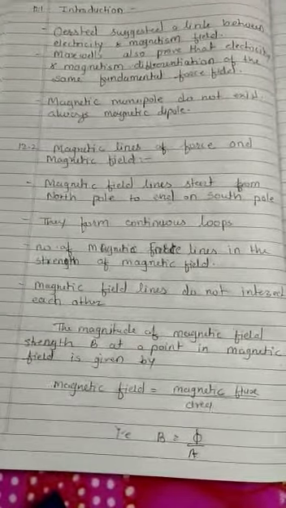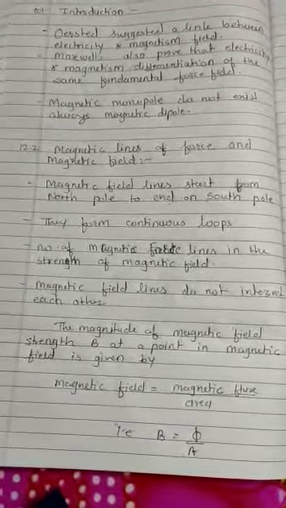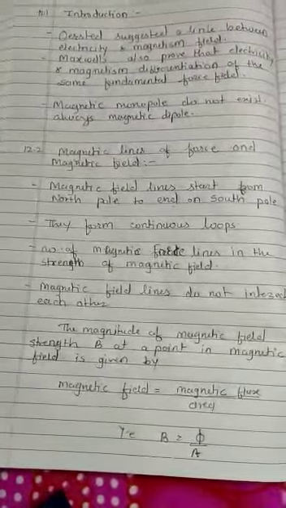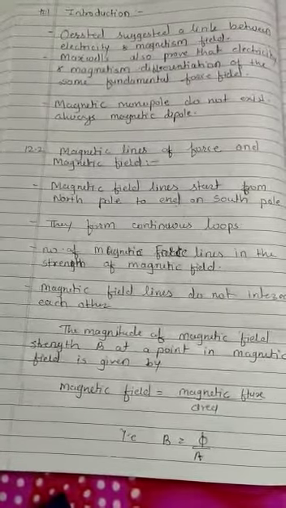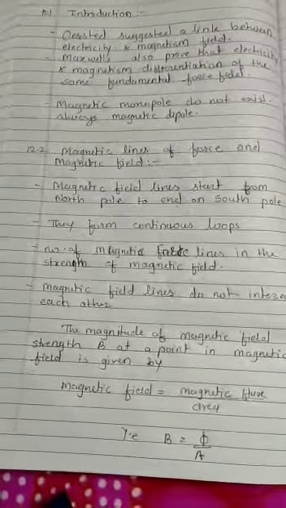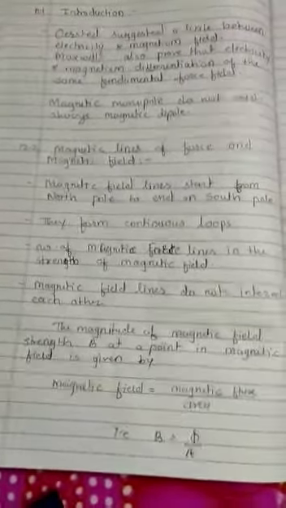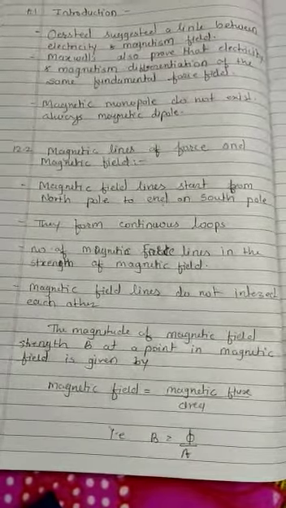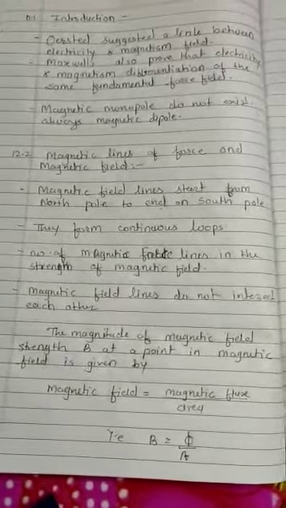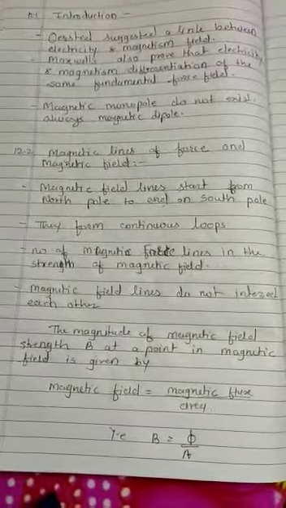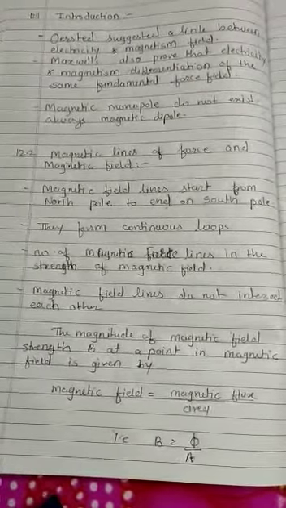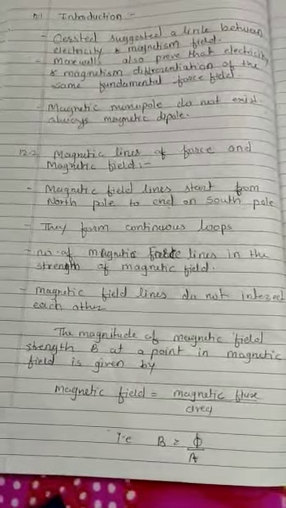You have studied properties of electric lines of force earlier in electrostatics. Magnetic lines of force originate from the north pole and end at the south pole. Next, the magnetic lines of force of a magnet form closed loops.